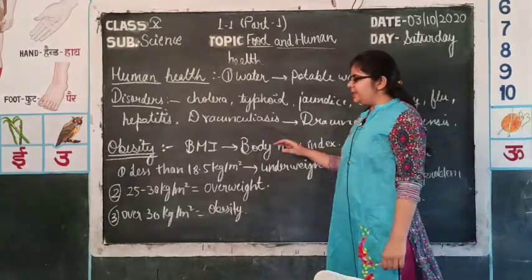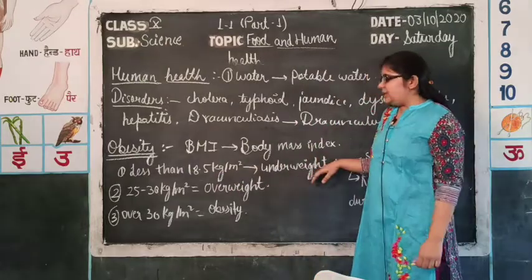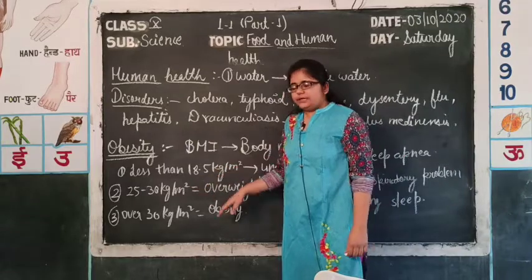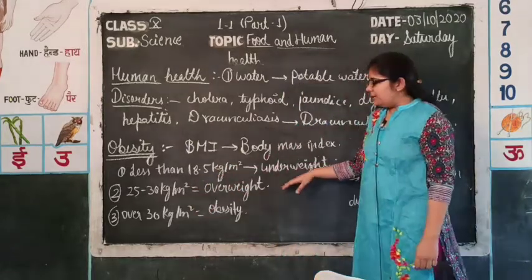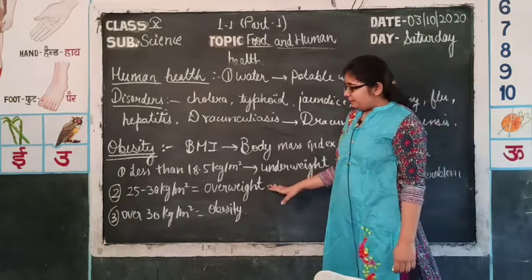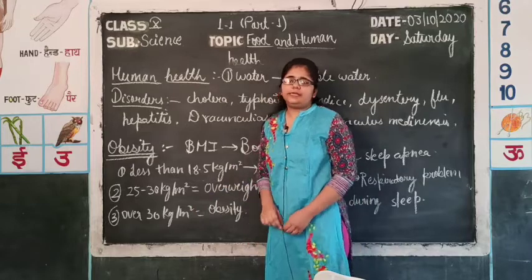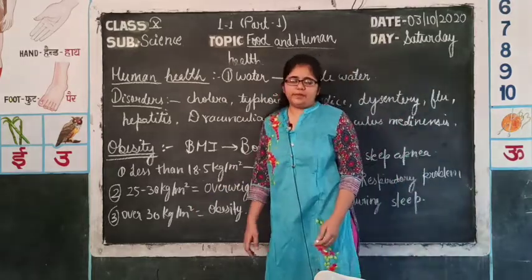According to the height, a suitable optimum weight is calculated, and that index is known as body mass index. If a person has a BMI less than 18.5 kg per meter square, then the person is underweight. Second one is 25 to 30 kg per meter square. If BMI reaches 25 to 30, then that person will be in the category of overweight. And the third one is over 30 kg per meter square. In this category, the person is suffering from obesity.